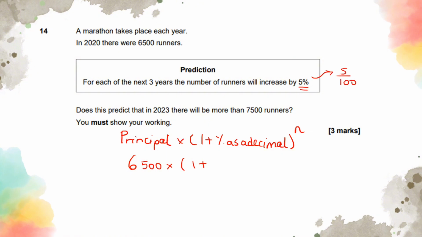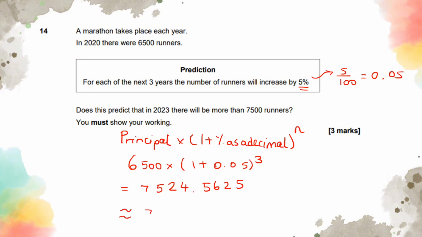This is 5 out of 100, so that's 0.05. So 1.05 to the power of 3, because there are 3 years, and when you type this into your calculator you're going to get 7524.5625. So the predicted runners for 2023 should be 7,525, as we can't have 4.5 of a human being.